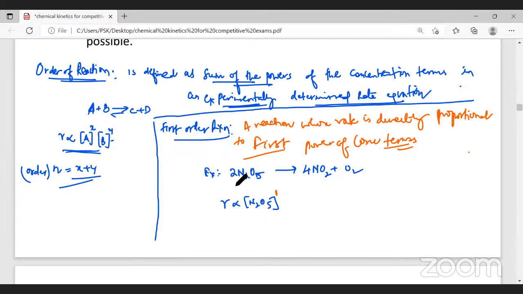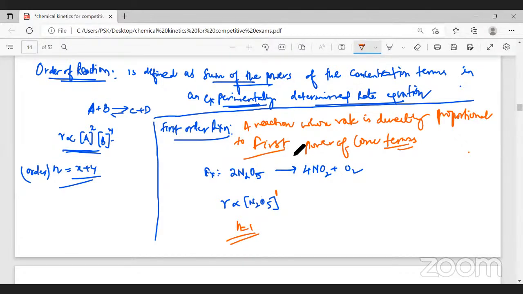Why? When you do an experiment and determine the rate of the reaction, the order with respect to the reactant remains 1. Therefore, it is a first order reaction. Did you follow this? What is the first order reaction? A reaction whose rate is directly proportional to the first power of the concentration term is called a first order reaction.